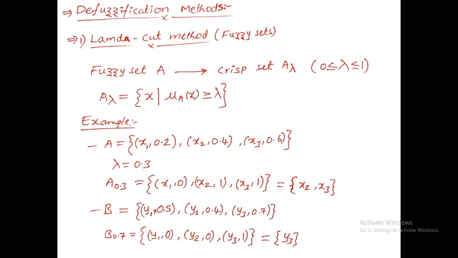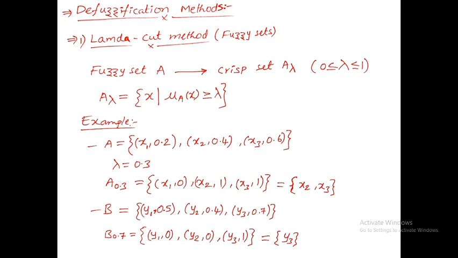The corresponding fuzzy membership values are: for x1 the membership value is 0.2, for x2 it is 0.4, and for x3 the fuzzy membership value is 0.6. Here I have taken lambda equal to 0.3. For lambda equal to 0.3, how do we convert that fuzzy set A into the crisp set?